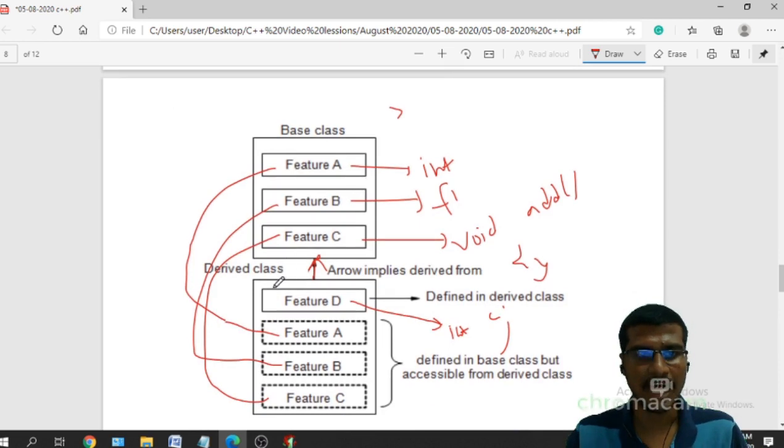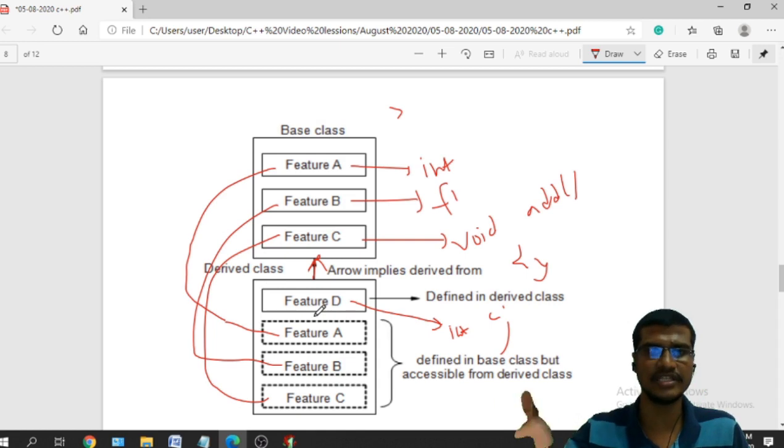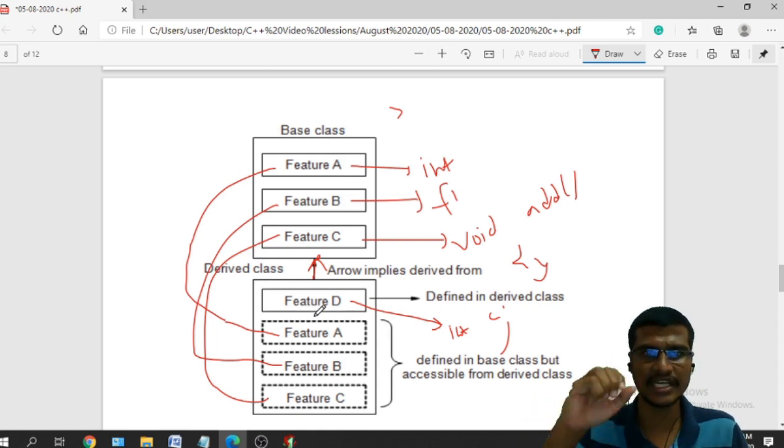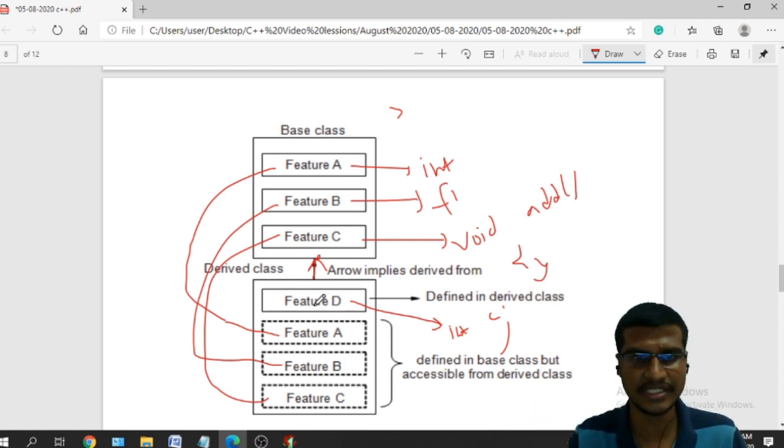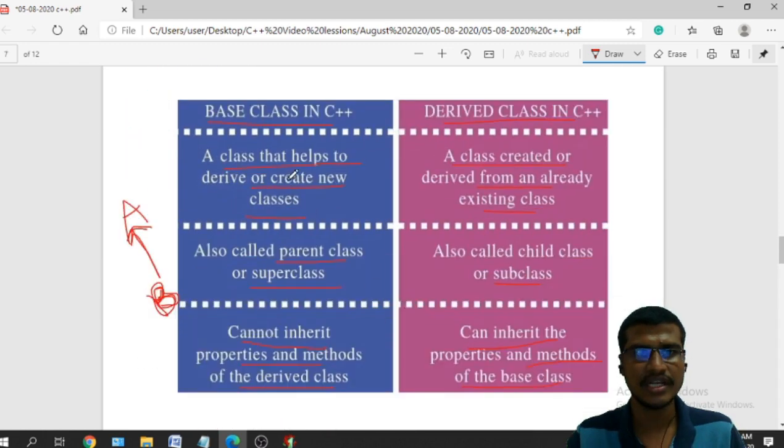So the derived class is always deriving from the base class, so that whatever features are there in the base class will be coming into the derived class, and the derived class can define its own features, and whatever features are there in the base class will not be changed. So these are the relationship or difference between base class and derived class.